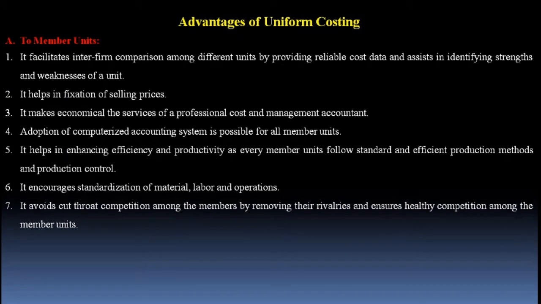Point number seven, it avoids cutthroat competition among the members by removing their rivalries and ensures healthy competition among the member units. But how does it help the participating companies in removing their rivalries? Because the system of uniform costing is based on trust among all the participating companies. If there is no trust, if there is no mutual consensus on every aspect, then the system of uniform costing cannot be built. That's why it avoids cutthroat competition.